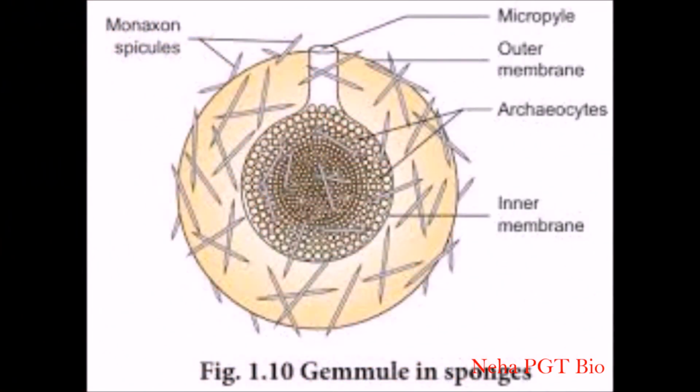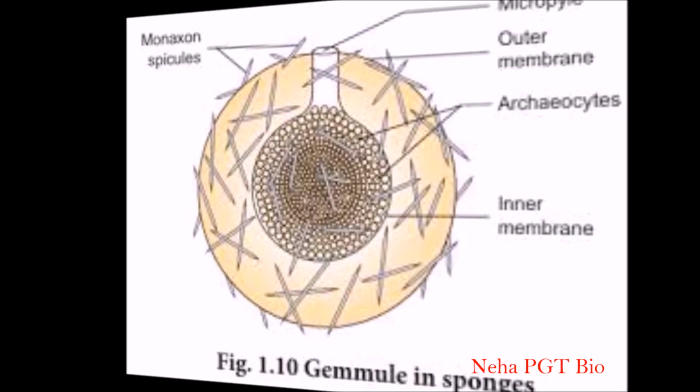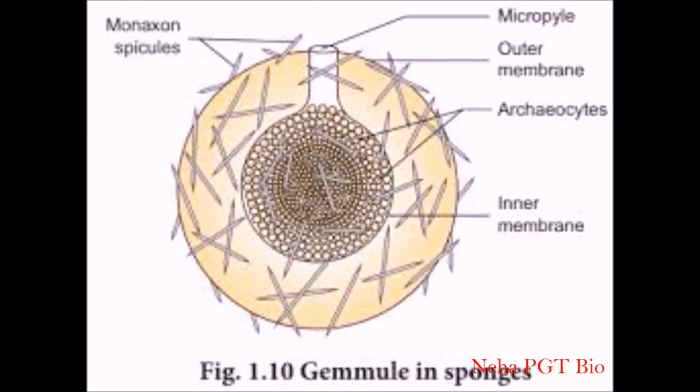Let's take the structure of gemmules. You can see the central mass, which is called archeocytes. These archeocyte cells are basically stem cells and can give rise to a complete organism.